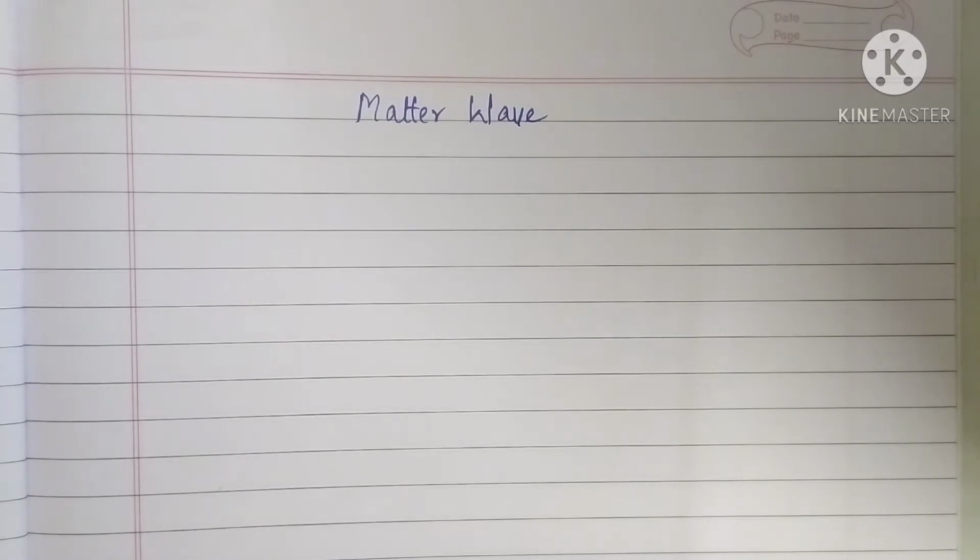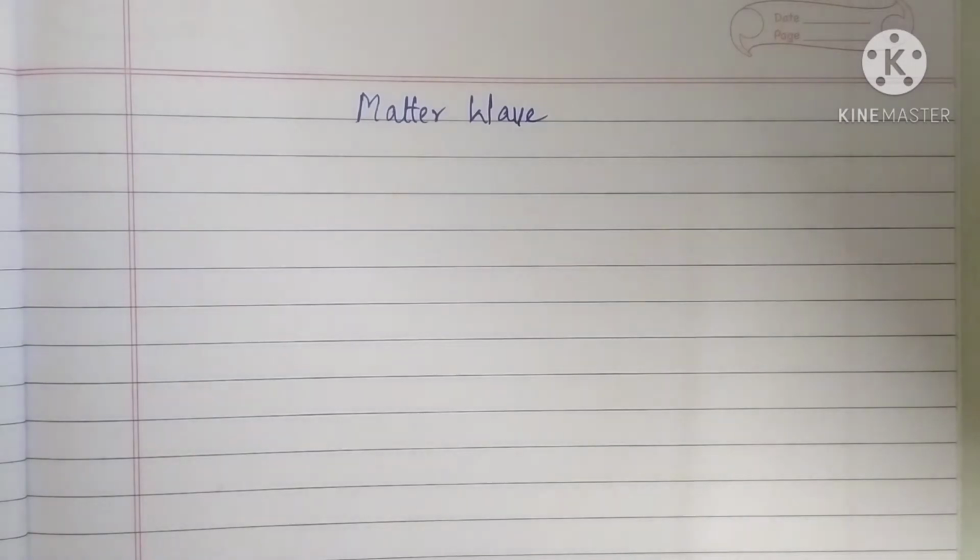A scientist, de Broglie, suggested that particles like electrons, protons, neutrons, etc. have dual nature. That is, they can have particle as well as wave nature. So wave nature of particles was actually explained by de Broglie.